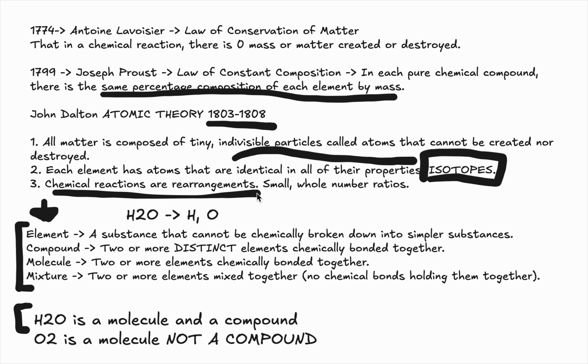And this entire thing occurs in small whole number ratios. So whenever you're looking at a chemical equation, and when we'll talk about balancing them later on, you'll notice how small whole number ratios are used for these rearrangements. And we'll see this in a bunch of equations. For example, off the top of my head, I can think of the combustion of methane or the autoionization of water. And don't be confused by these big words that I'm throwing around here. You'll learn exactly what each of them means later.